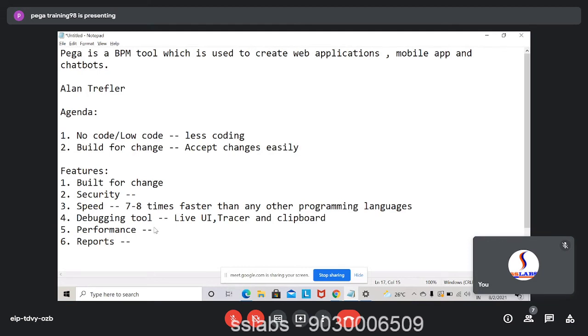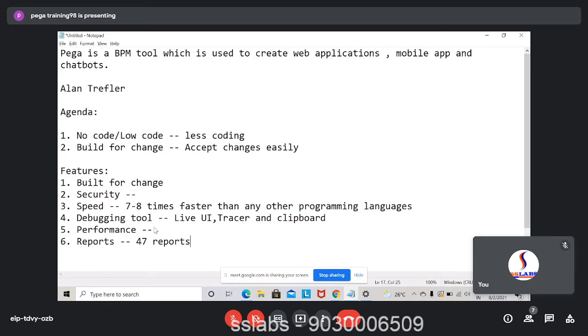So by default, Pega gives 47 reports. Okay, so you can use them, you can modify them, and you can also create new ones. So whenever you are given a requirement, you first have to see whether that report is already existing or not. If it is existing, well and good, you can use it. If it is not existing, then you go ahead and create.